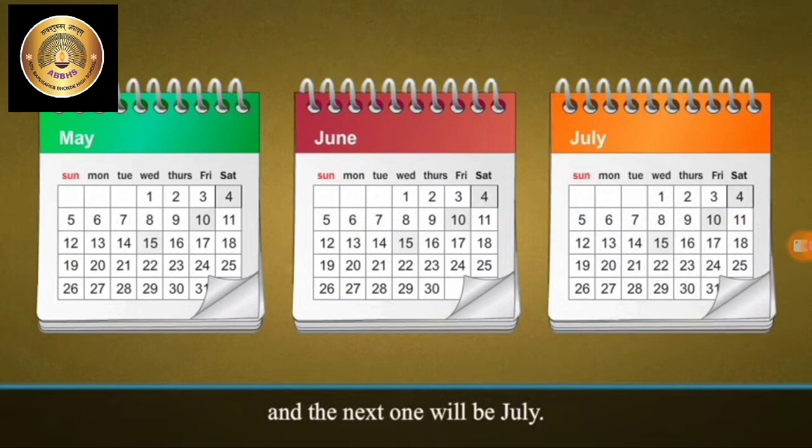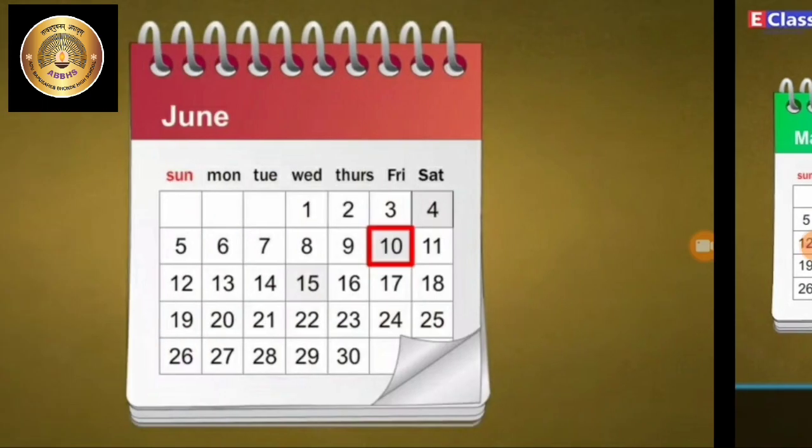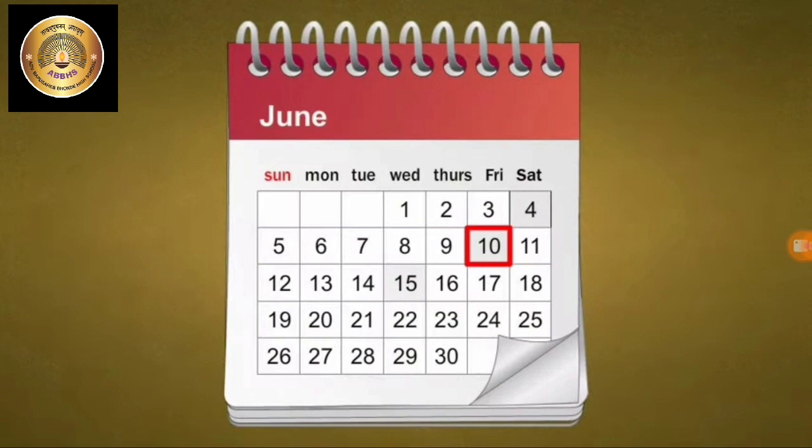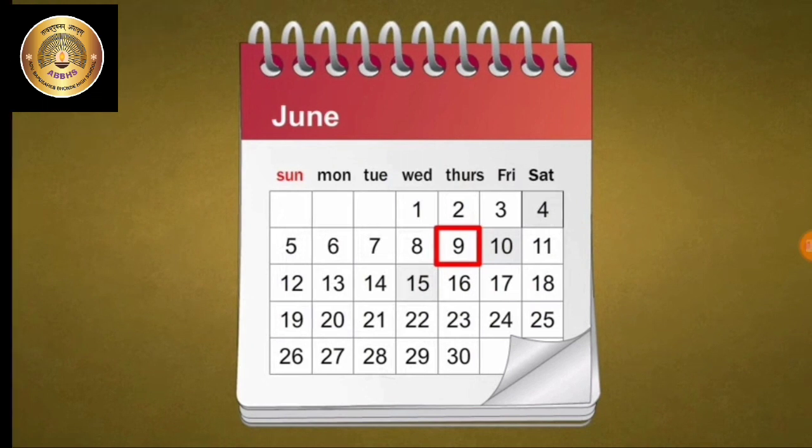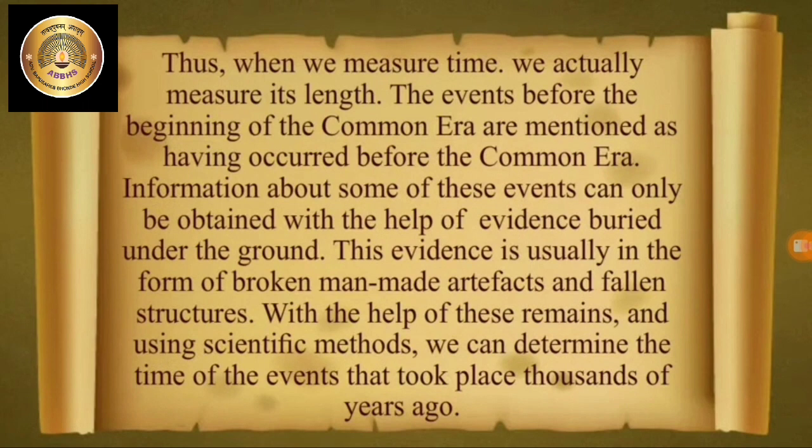If today's date is 10th of June, then we can tell that tomorrow will be 11th of June and yesterday was 9th of June. Thus, when we measure time, we actually measure its length.